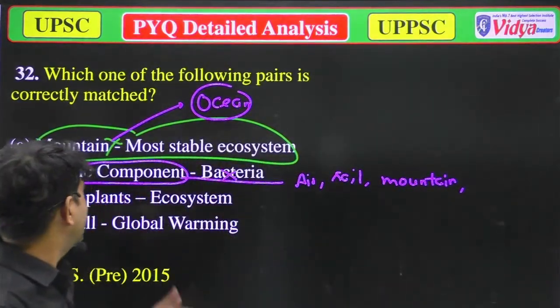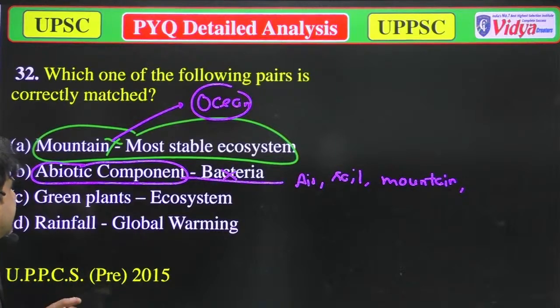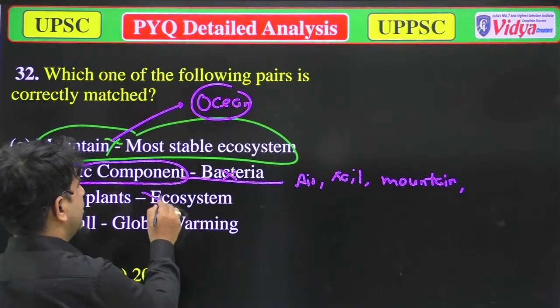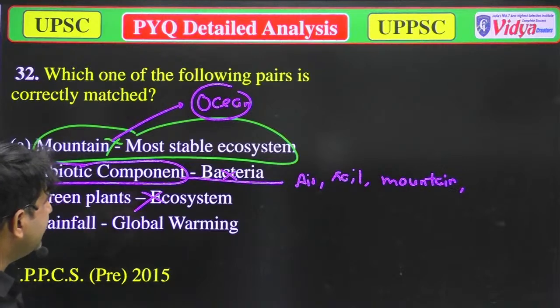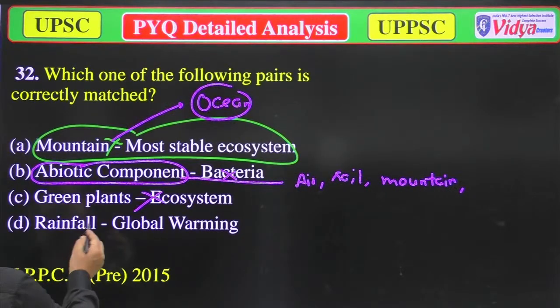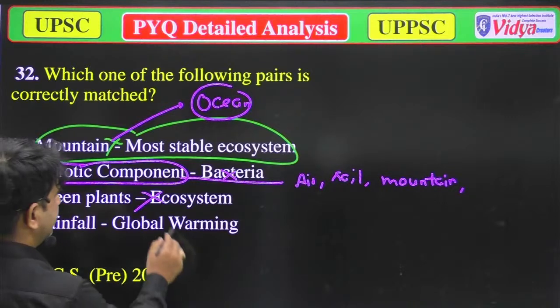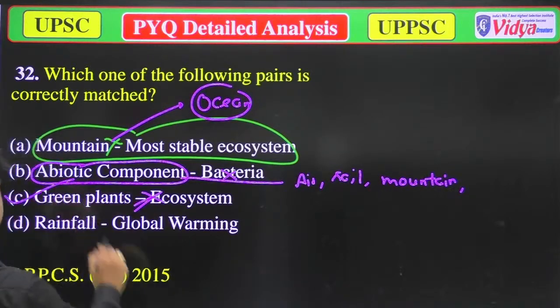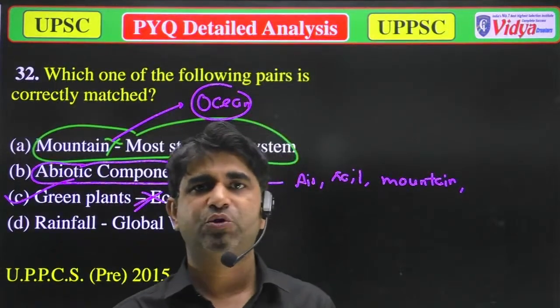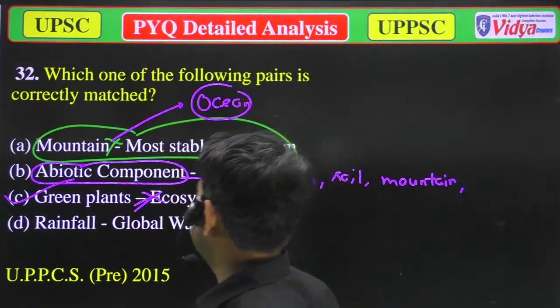These are the abiotic components. Next, green plants, ecosystem. Yeah, this is the correct answer, because green plants are the main producing body, or you can say the main energy producers in an ecosystem. So this could be correct.